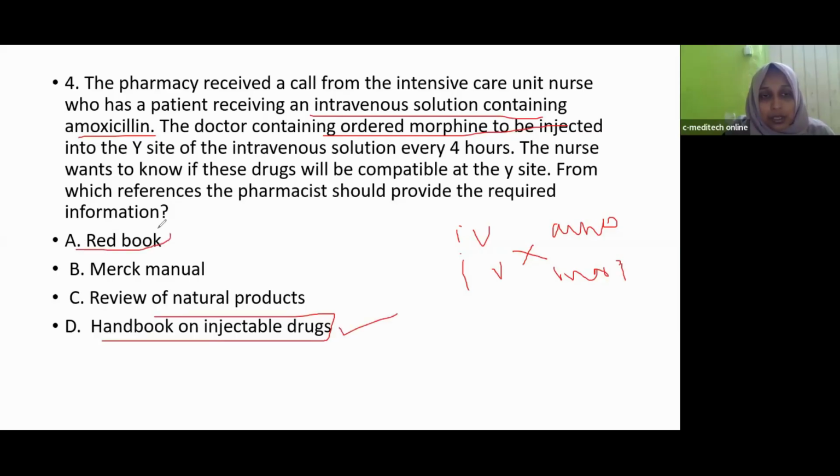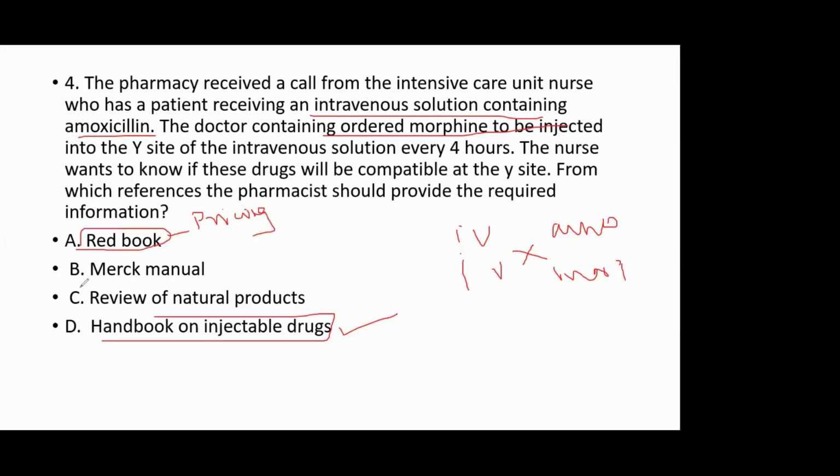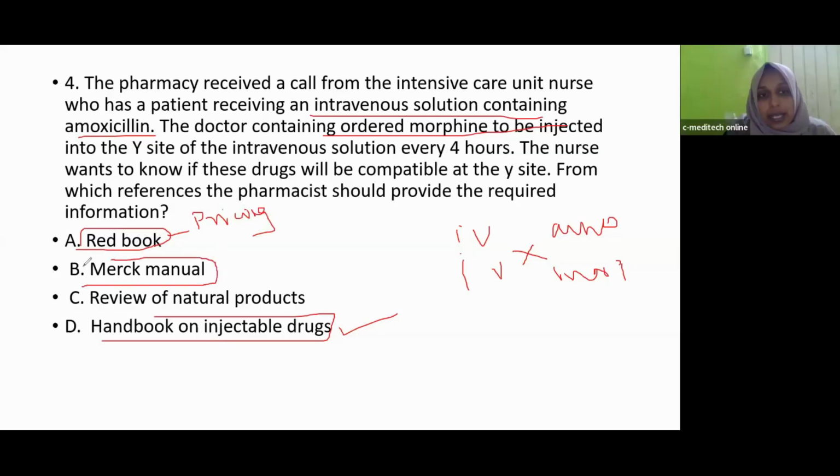This Red Book is mostly about pricing of drugs. Then Merck Manual consists of a detailed description of diseases. What are the signs and symptoms, which is the first line drug, which is the second line drug, what is the mechanism of that drug, what is the side effect, like all the detailed information about the disease and drug is contained in Merck Manual.